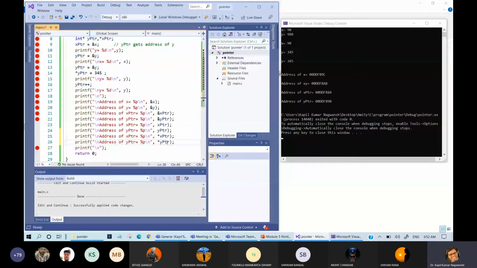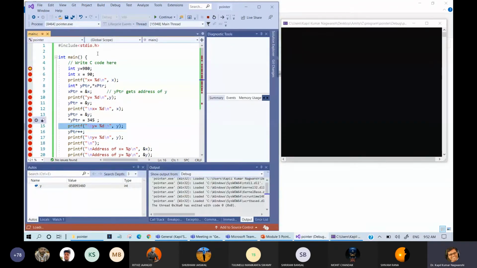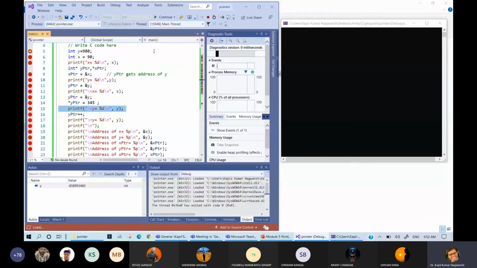So now you are easily able to understand how we access the addresses of anything. Fine. So if you want to access the address of anything, you need to write the address operator. Otherwise, this pointer p will actually hold the value in decimal. So let me write the value in decimal. So let us execute once again. So you can see the values x and y are initialized to 19.